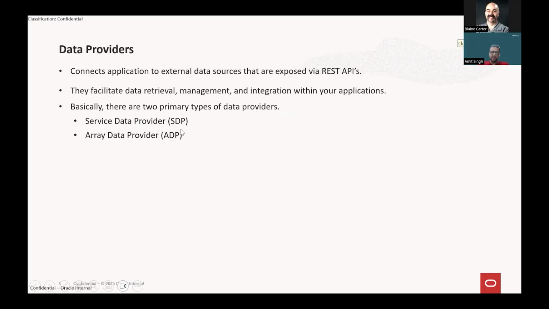Typically, there are two primary types of data providers. One is the service data provider. One is the array data provider. We also have a legacy array data provider that we do not use now. And there is one more variant of the service data provider, called the multi-service data provider.